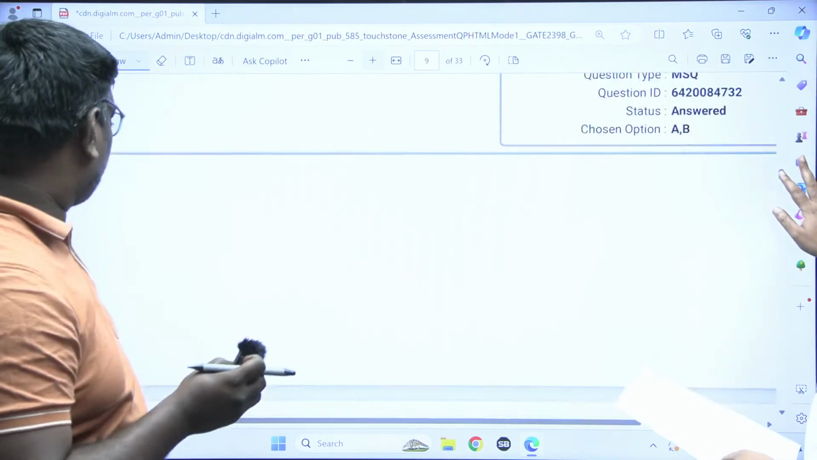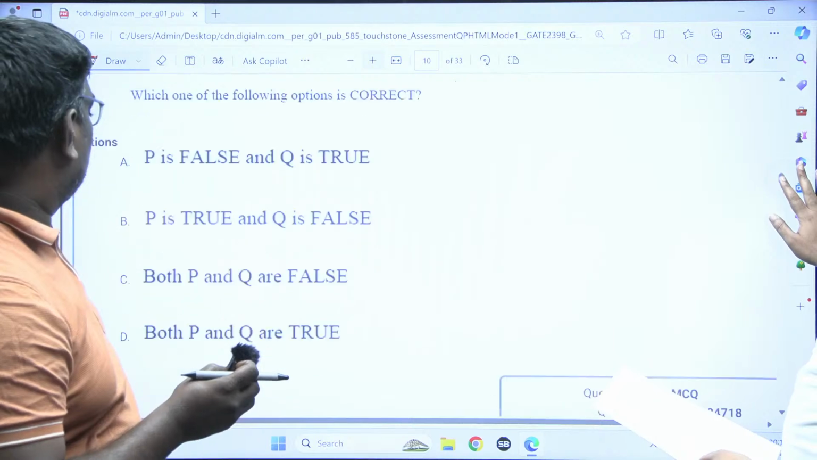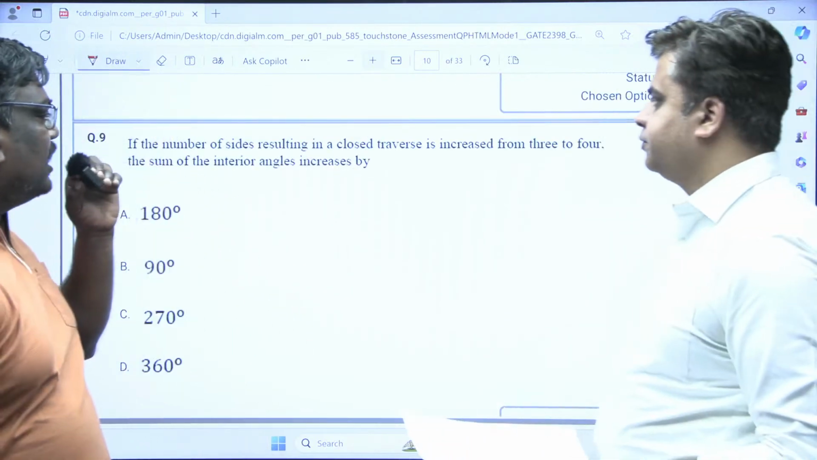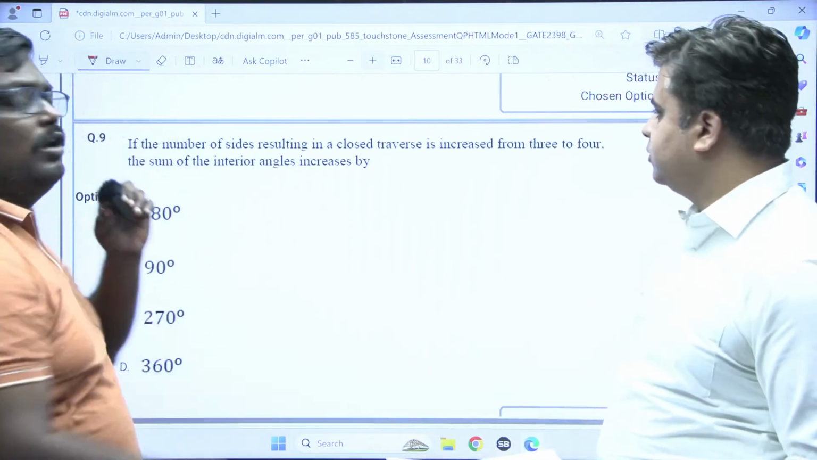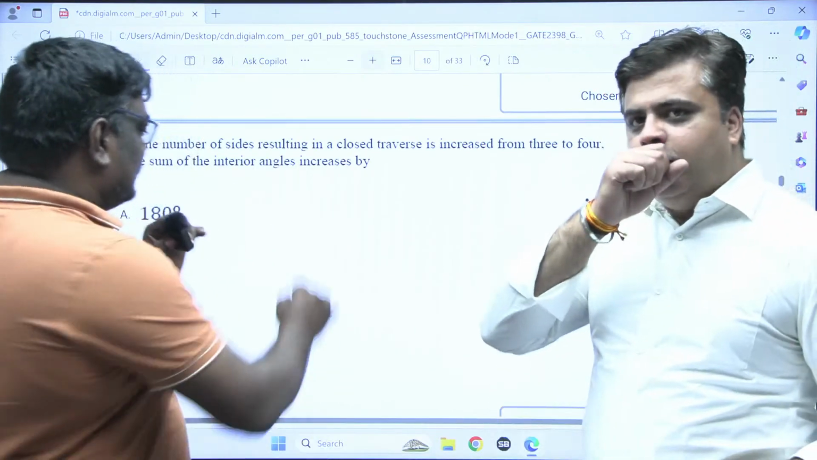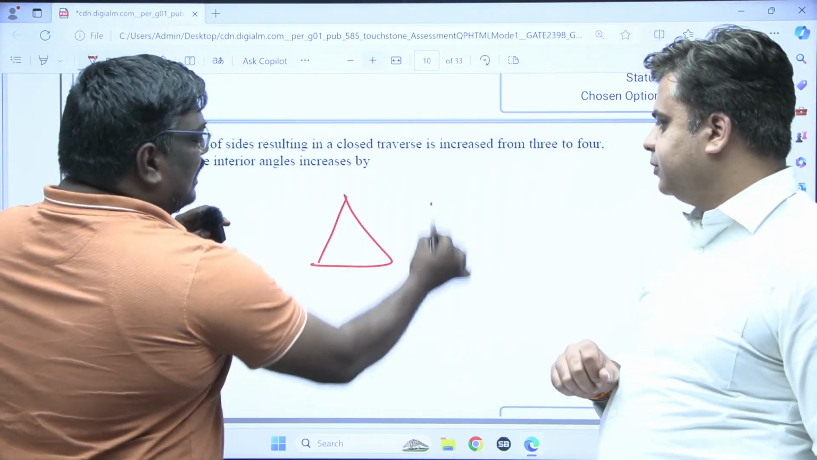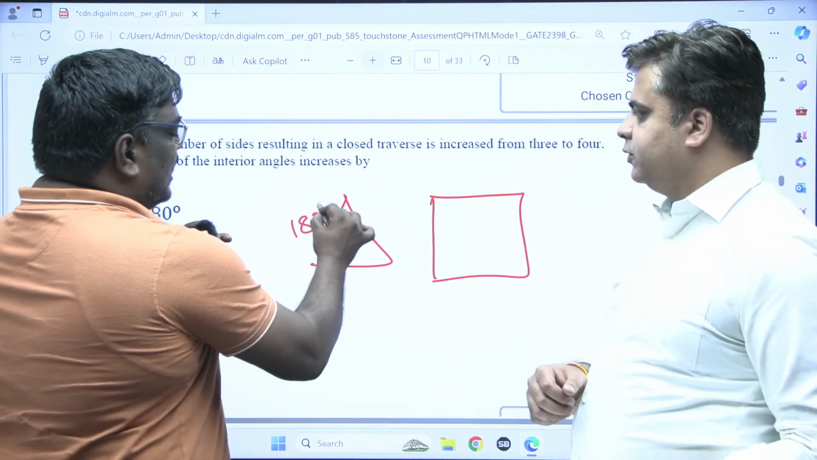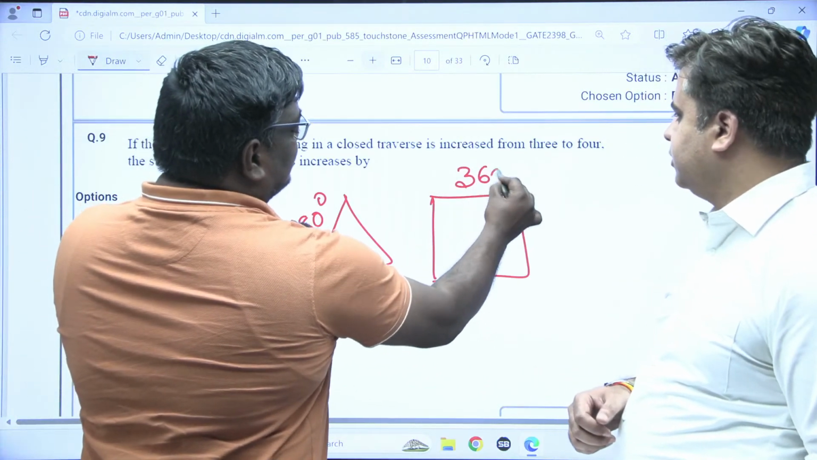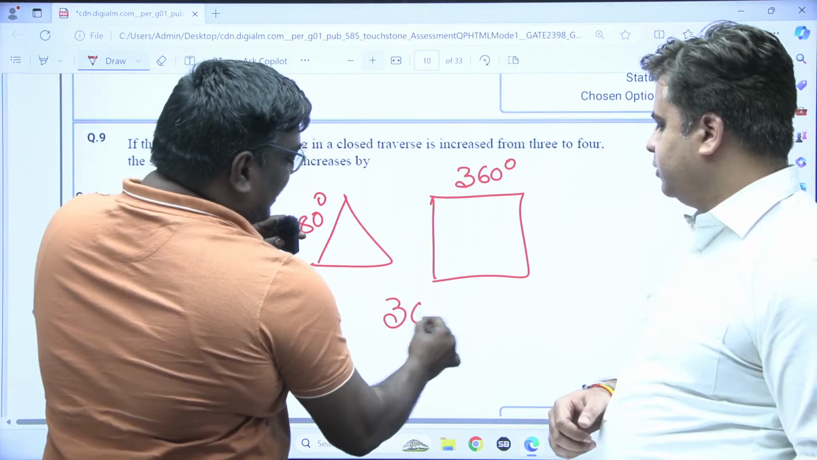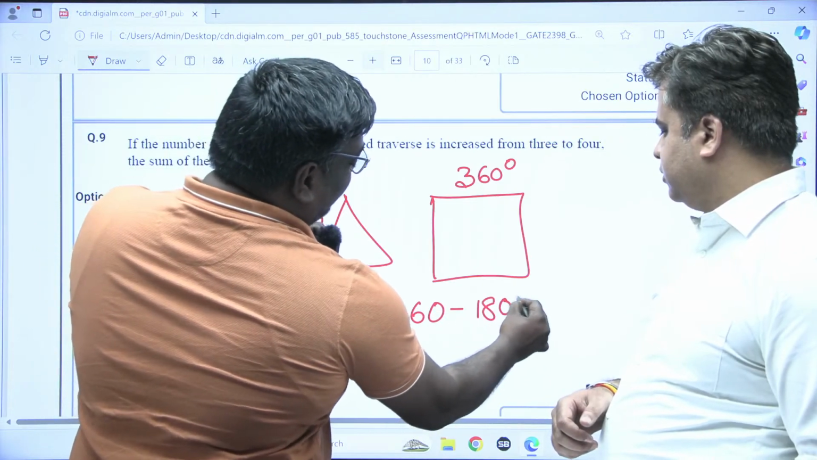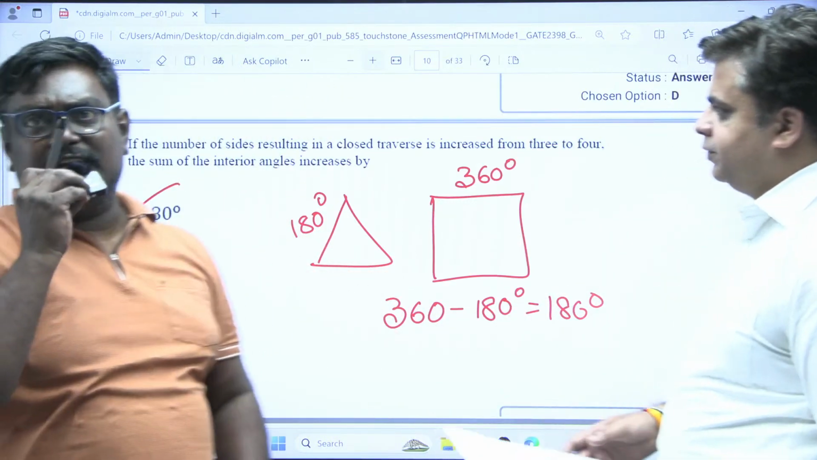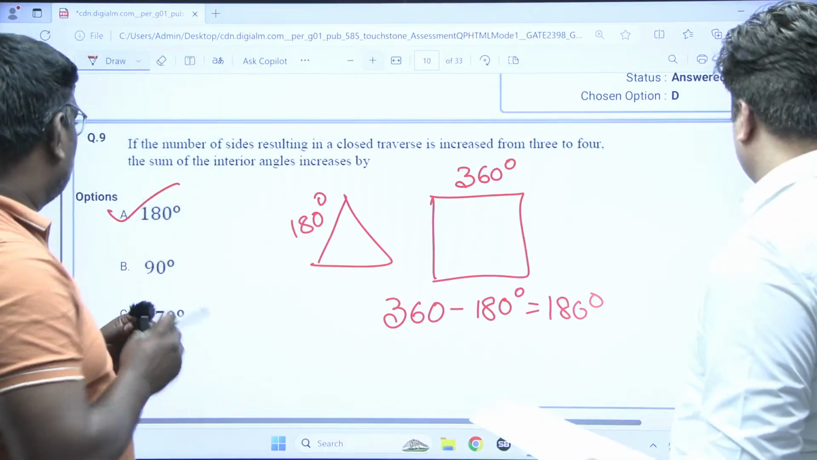So coming to the next question. See students, if the number of sides in a closed traverse is increased from 3 to 4, no need to do any calculation. If it is 3, it is a triangle. If it is 4, it can be a square or a rectangle. The sum of the interior angles in a triangle is 180 and in a square or rectangle it is 360. So you can write 360 minus 180 degrees. The difference between them is 180 degrees, so option A is the right answer. Is it clear, sir? Moving on with the next.